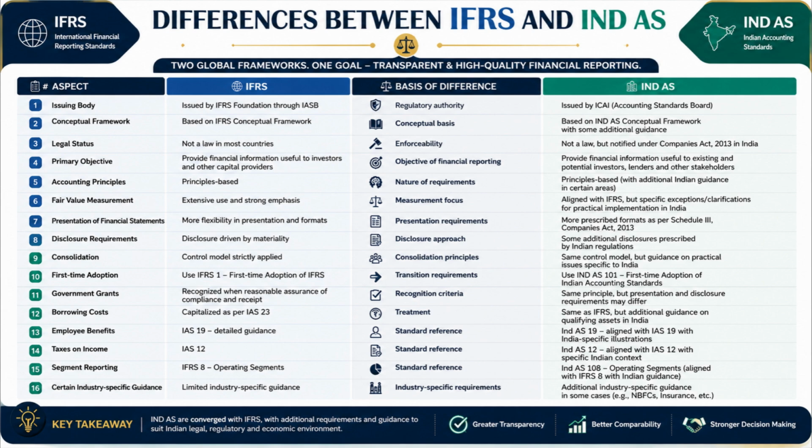Number 15. Segment reporting under IFRS is covered by IFRS 8 operating segments, whereas IND AS 108 is largely aligned with IFRS 8 but includes additional implementation guidance. Number 16. IFRS generally contains limited industry-specific guidance, whereas IND AS may include additional guidance for sectors such as non-banking financial companies and insurance entities operating in India.